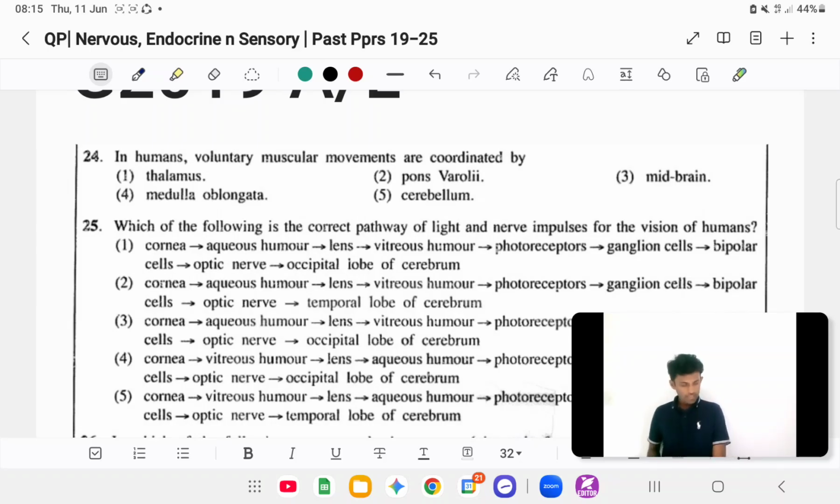And the other one is voluntary muscle movements, coordination of voluntary muscle movements. And there's another one, but it's not a common one, though the next paper could give it: helps in learning and remembering motor skills.